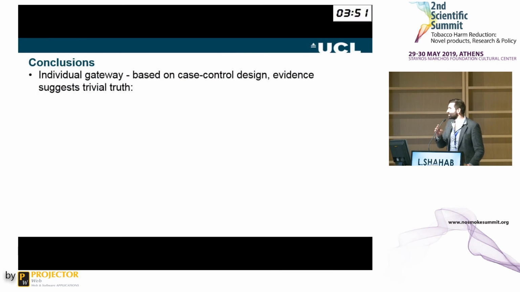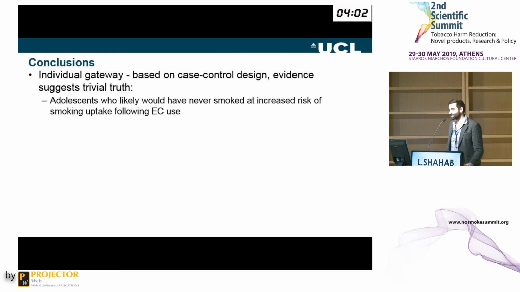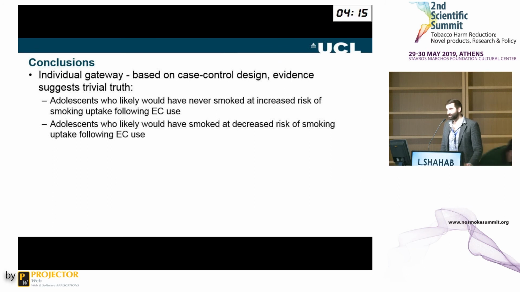So, coming to my conclusions, already 3 minutes over, I'm so sorry. I think if you look at the individual gateway, based on the case control design, evidence suggests a rather trivial truth, which is those kids who would likely have never smoked and use an e-cigarette are probably at an increased risk of smoking after they have used an e-cigarette. So I agree with your assessment there. But adolescents who likely would have smoked, our data suggests, are probably at a decreased risk of smoking uptake following e-cigarette use. Because if you would have smoked anyway and you have an e-cigarette first, why would you then go on to use something that is quite unpleasant, essentially? So there's both a protective and a harmful effect there.